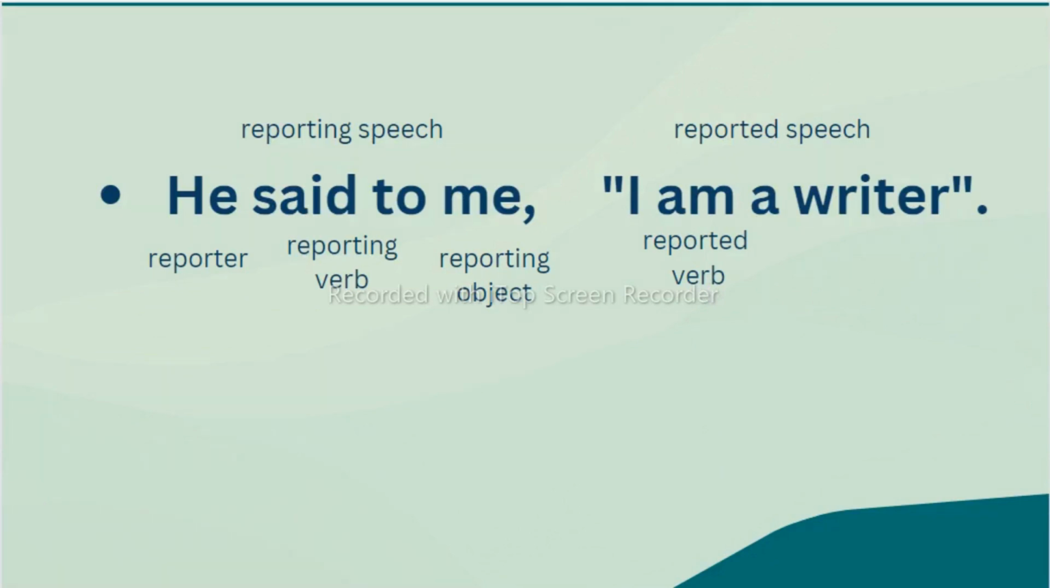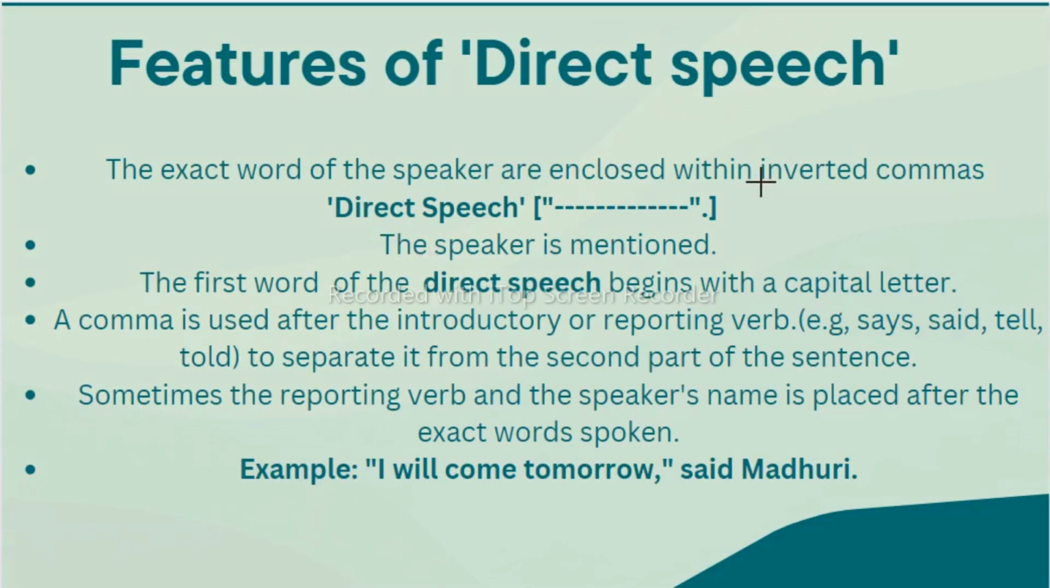So let's start. First, let's see the features of direct speech. The exact words of the speaker are enclosed within inverted commas in direct speech. Whatever actual words the speaker says will be enclosed in the inverted commas. Then the speaker is mentioned: we'll mention the speaker like he, she, or if a name is there, we will mention that name. Then the first word of the direct speech begins with a capital letter. The direct speech after the inverted commas should use a capital letter.